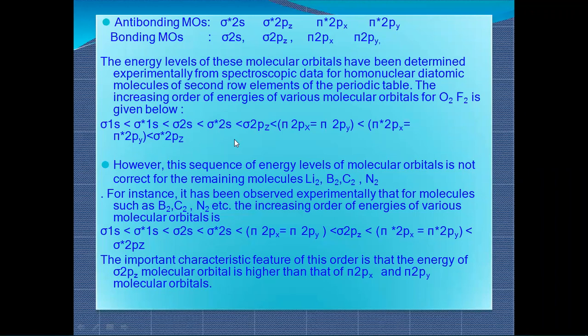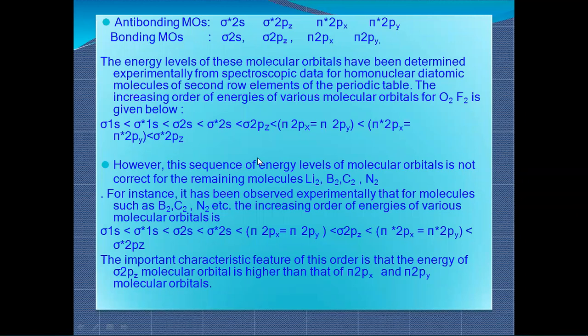According to the accommodation, we can write sigma 1s2, sigma star 1s2, 4 electrons. Sigma 2s2, sigma star 2s2, 4 more electrons, total 8. After that, we jump to the p orbital, and write 2pz2, 2px2, 2py2, and so on.